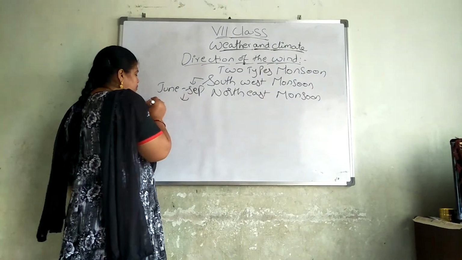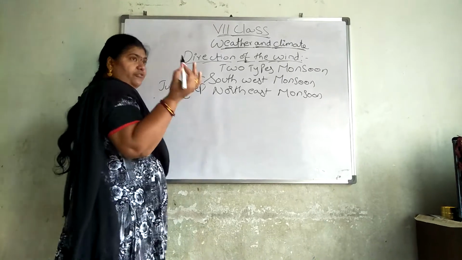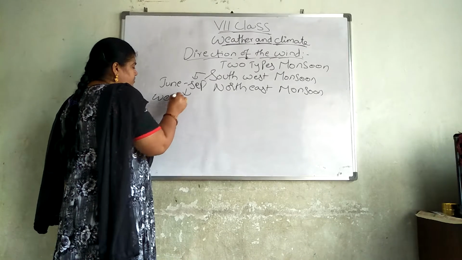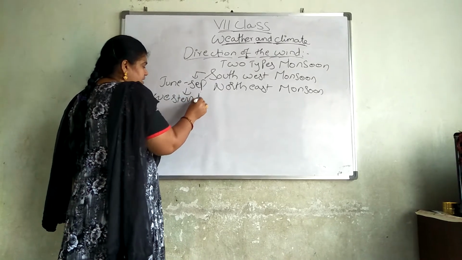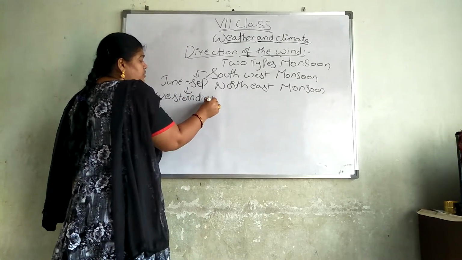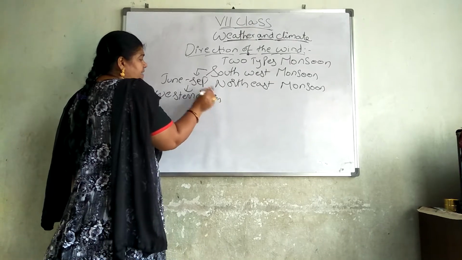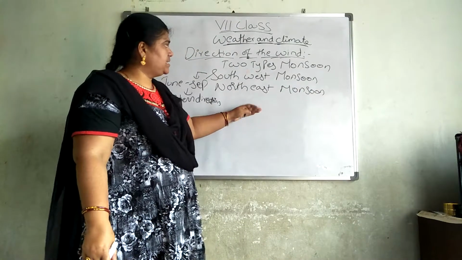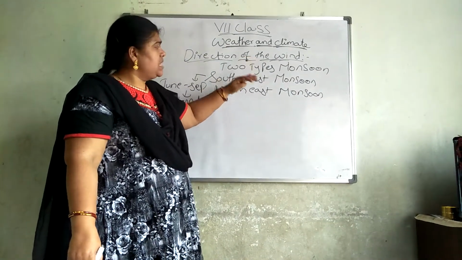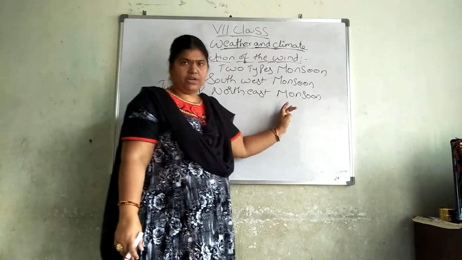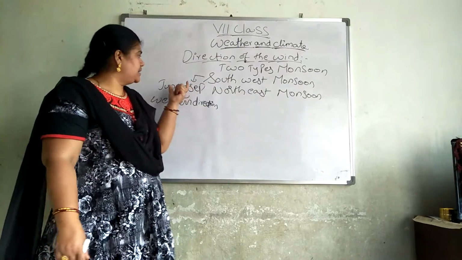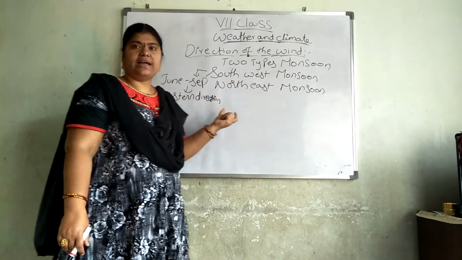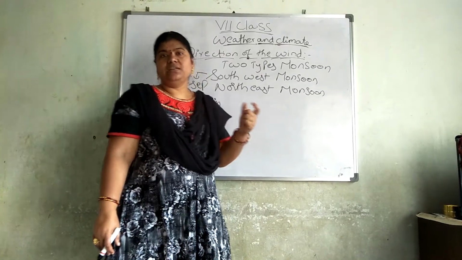The wind flows to the western direction. Because the wind flows to the western direction, we say it is southwest monsoon. Please try to understand, we have two types of monsoons. Southwest monsoon occurs from June to September because the wind at that particular time flows in the western direction.